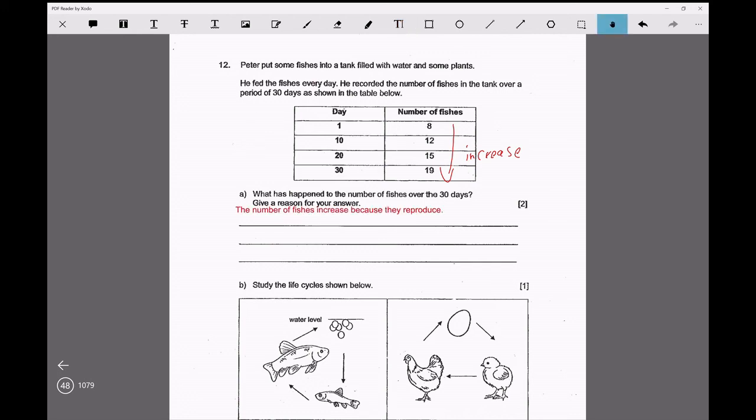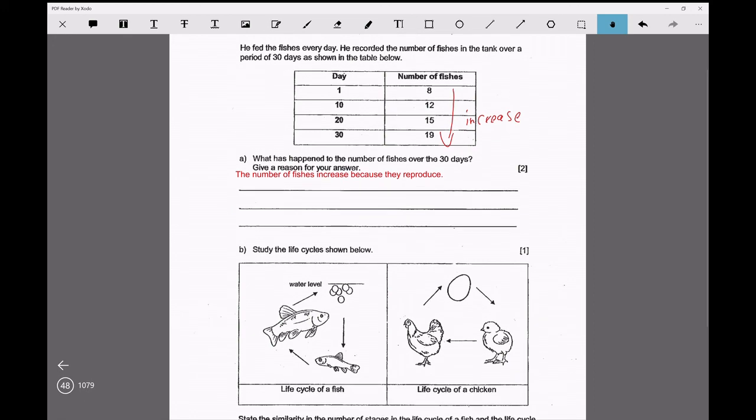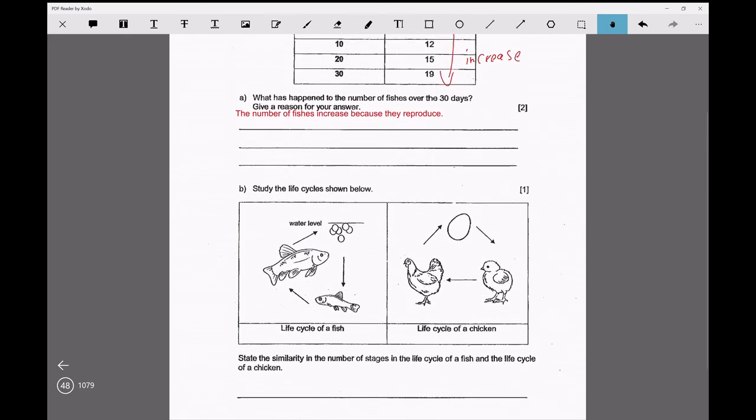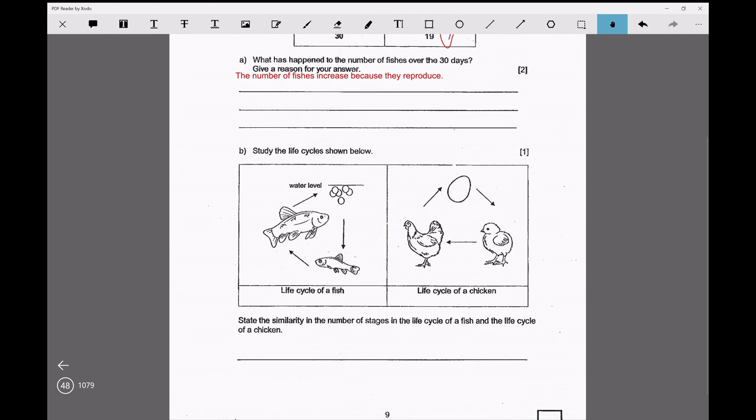So this is actually a data diagram. It's what you call a table. So when you go to P4, P5, there will be more and more complicated data, like for example graphs. So basic one will be pie chart and then there will be line graphs as well, which is a confusing one.